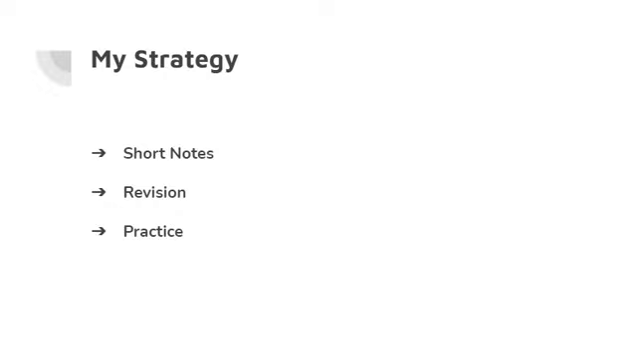So the first thing that I did was I read the books mentioned earlier and made very short notes of them. Second, I used to revise them on a daily basis. I used to revise them in the morning before the study of any book.